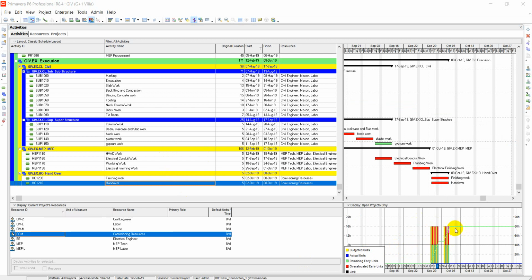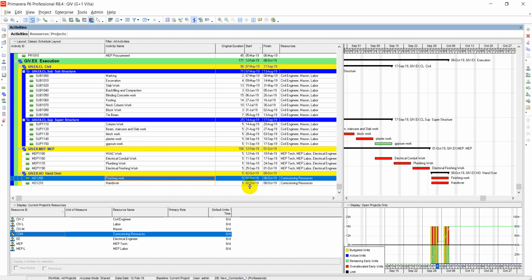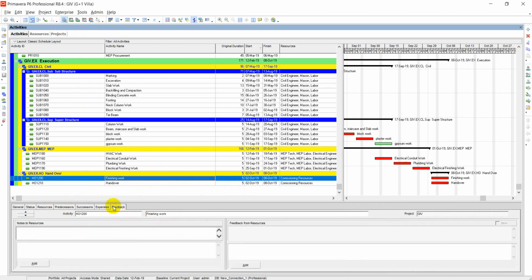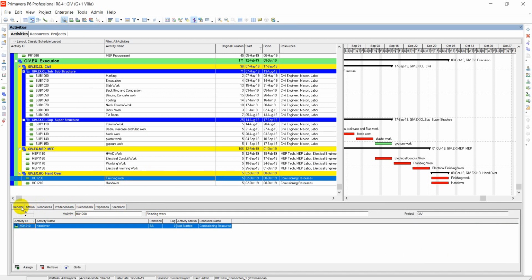Now I will level it manually. We have already seen why it is over allocated, because it is working on both of these activities for 8 hours on the same day. Now go to the detail section, resources.